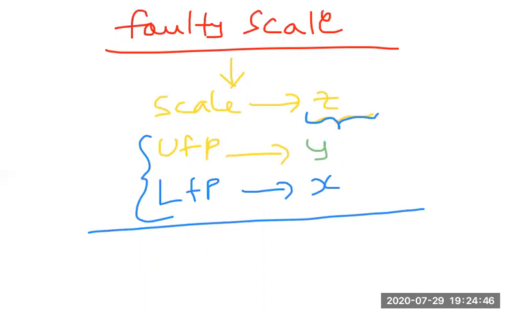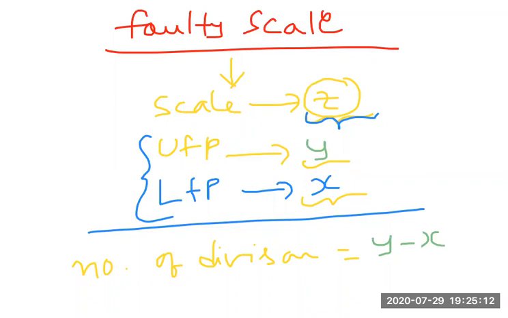So from this information, the number of divisions means an error scale. Suppose some errors are there and the readings given are not correct, then we can treat it as a faulty scale. In that error scale, the lower fixed point is X and the upper fixed point is Y, and we name the scale Z. The number of divisions, as usual, we can write as Y minus X. The reading of that value, which we have to find, is Z. So like that, the faulty scale is given here. I think you are clear with this faulty scale. So the faulty scale also we discussed.